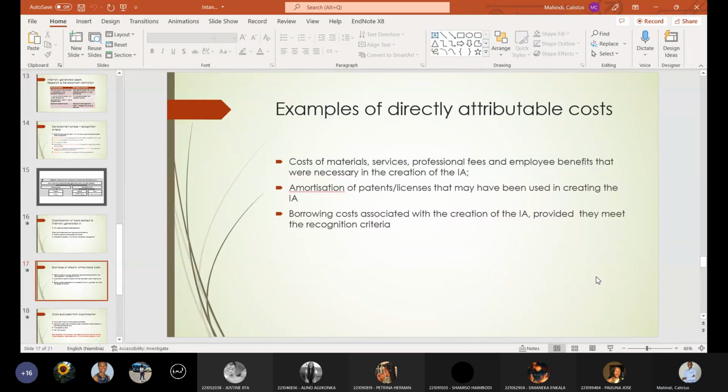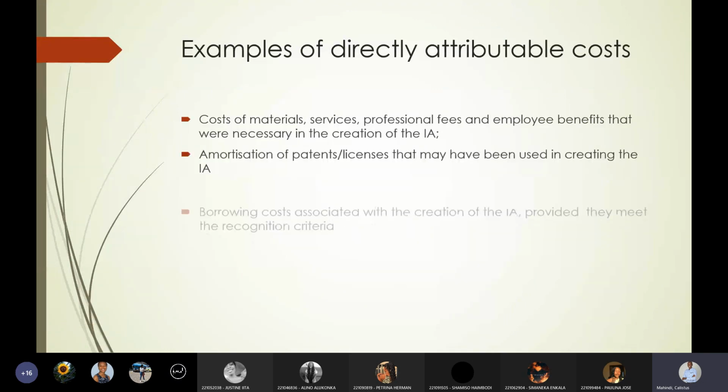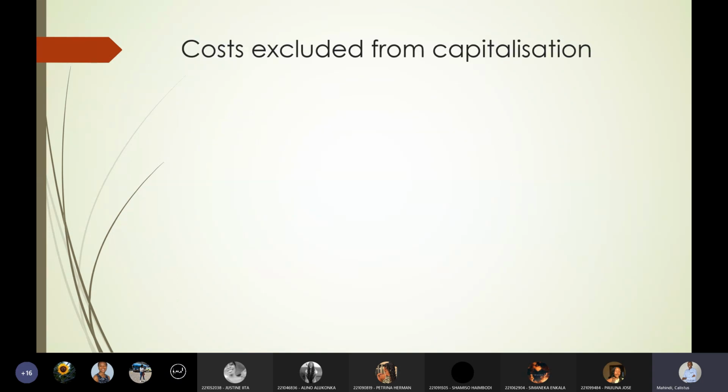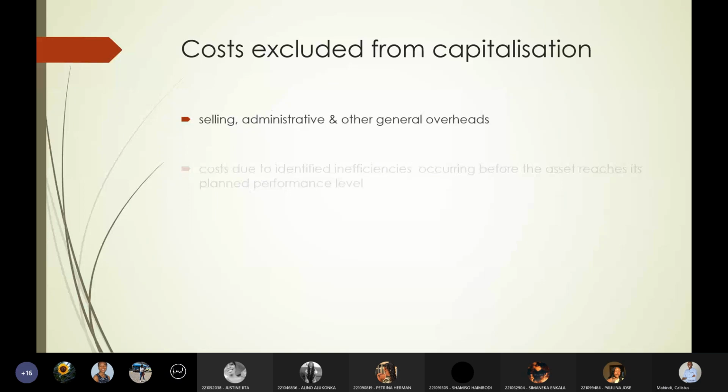Okay. I repeat, borrowing costs as well may be included. So these are interest charges on loans that may have been used to acquire that intangible asset. But one important thing to note is that you may not really encounter borrowing costs much in this course, because borrowing costs is dealt with by the standard IAS 23 Borrowing Costs, and we will not really be going through that standard. It's not part of your syllabus.